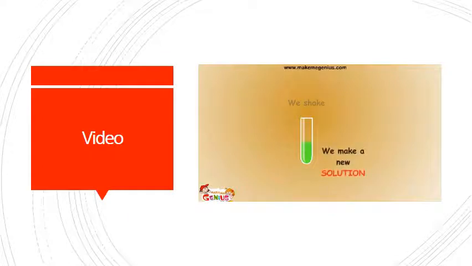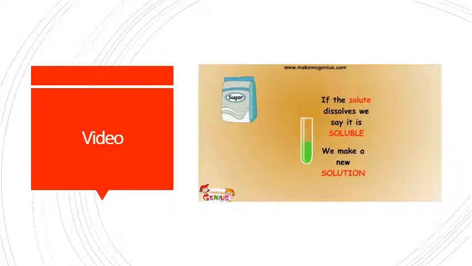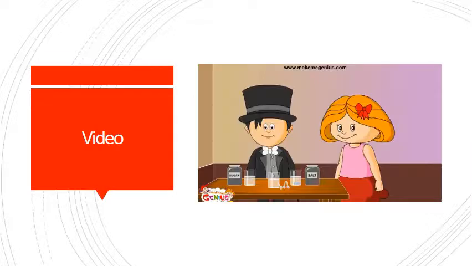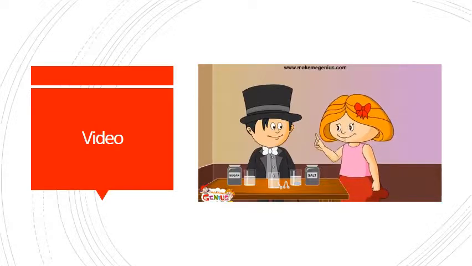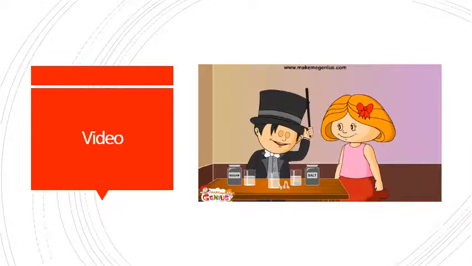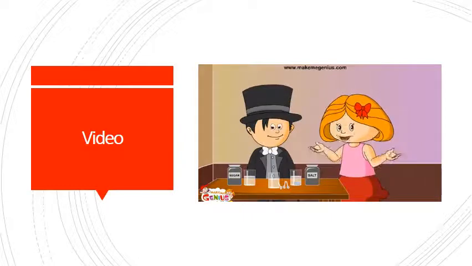Yes, you made a solution. In our sugar solution, sugar is the solute and water is the solvent. So, a solution is a mixture of solvent and solute. Absolutely right, Jimmy. You are a genius boy. Now let's try making another solution.